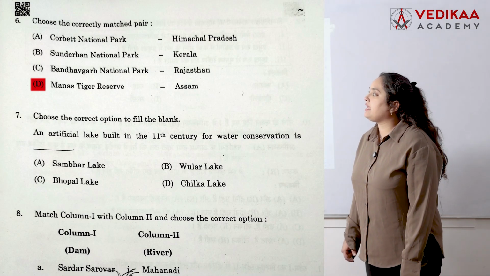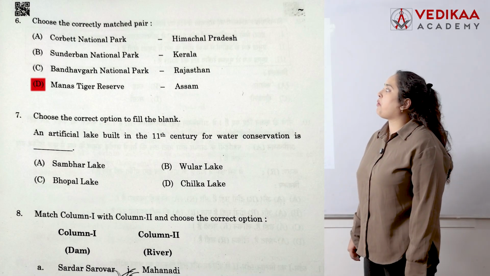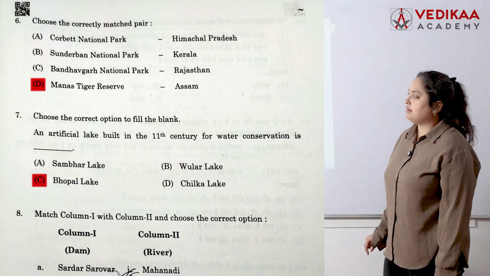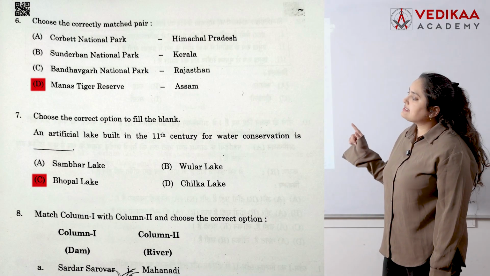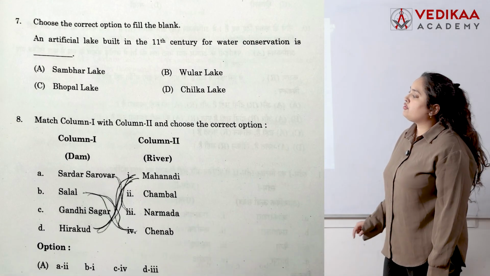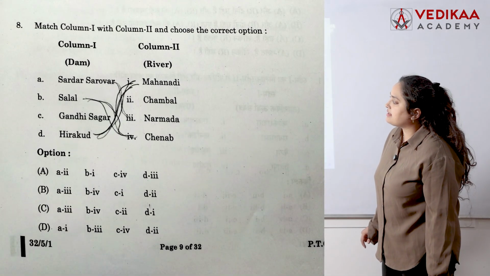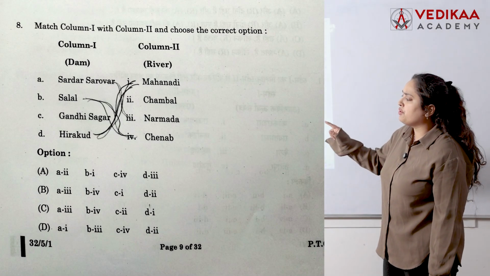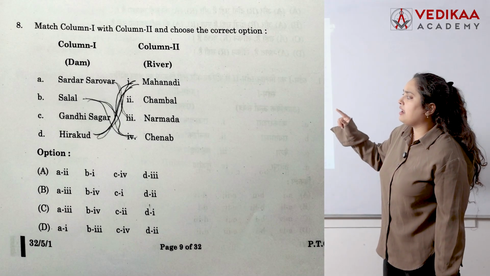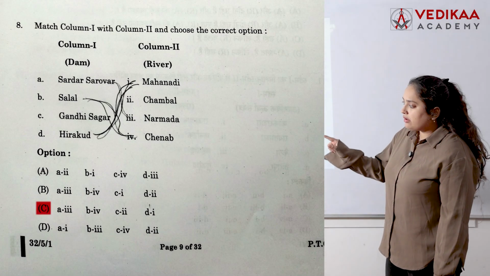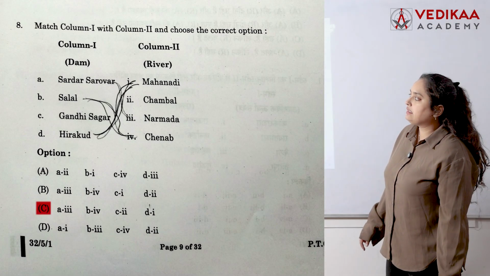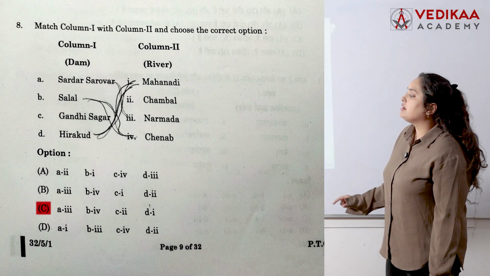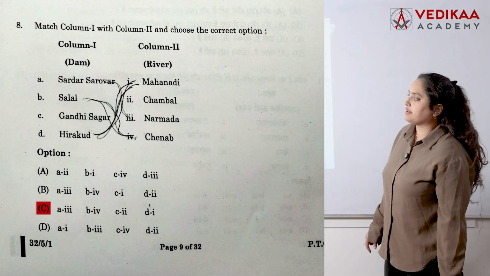An artificial lake built in the 11th century for water conservation is dash. This is Bhopal Lake. Question 7, C is correct. Next, match the following. Sardar Sarovar Dam is located on the Narmada River. Salal is on the Chenab River. So option C is correct. Sardar Sarovar is located on the Narmada River, so option number C is correct.